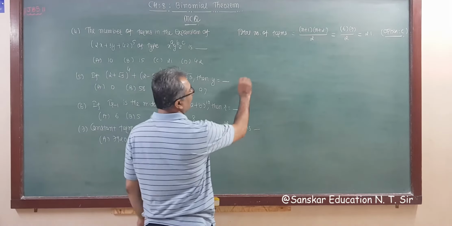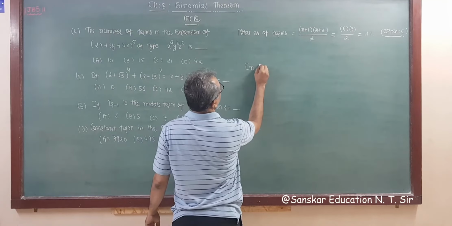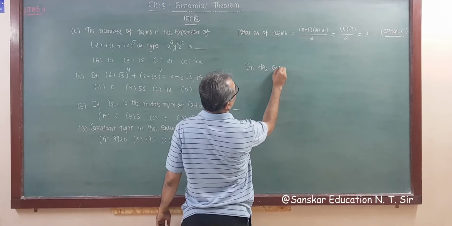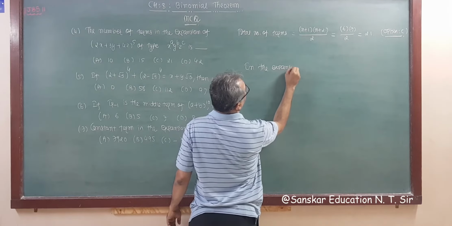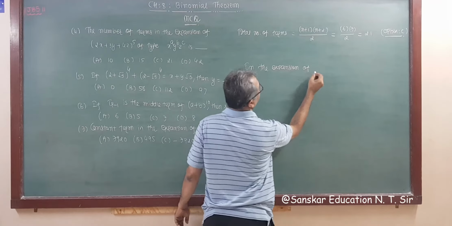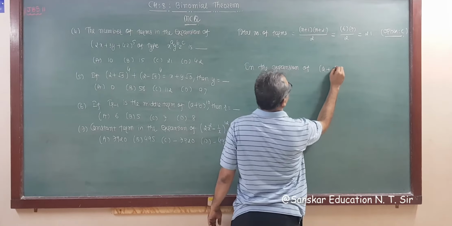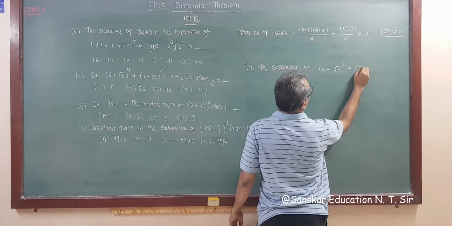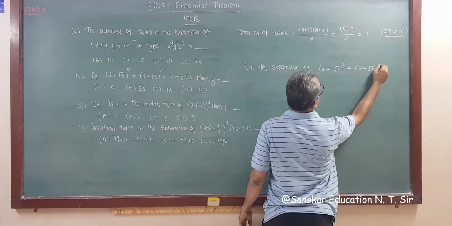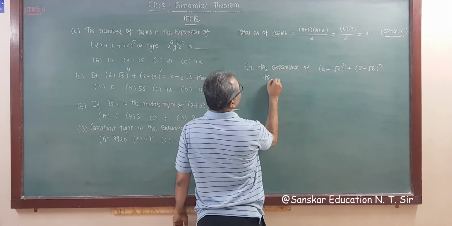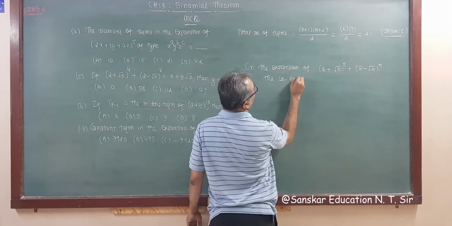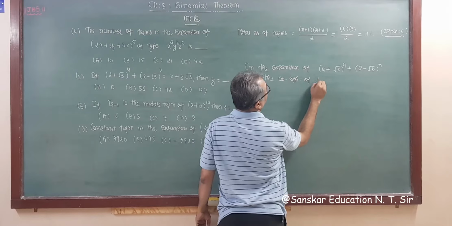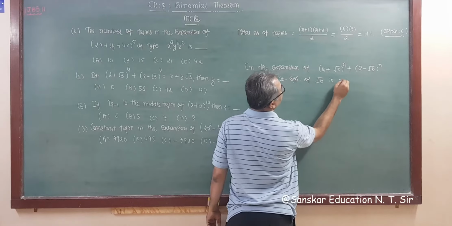So you have to remember that in the expansion of (a plus root b) whole raised to n plus (a minus root b) whole raised to n, the coefficient of root b is 0.